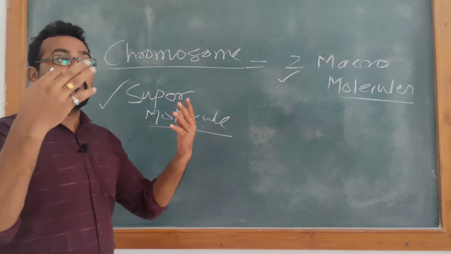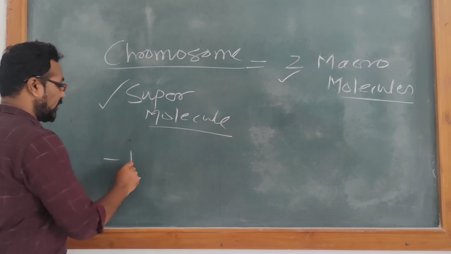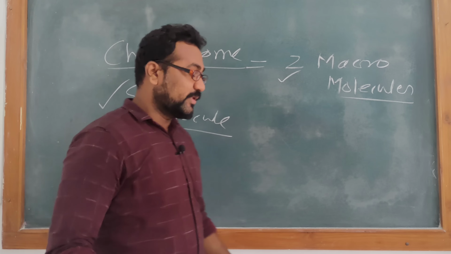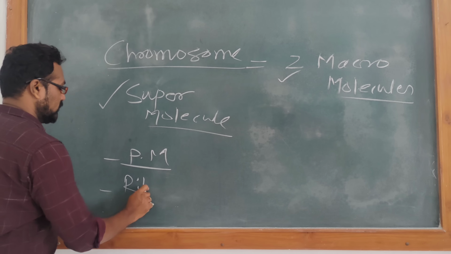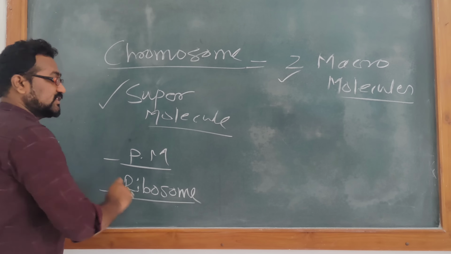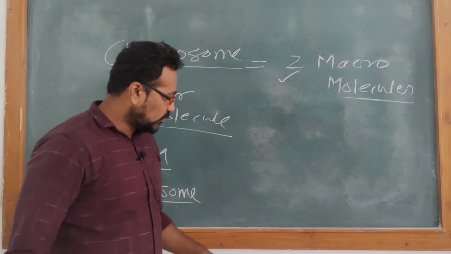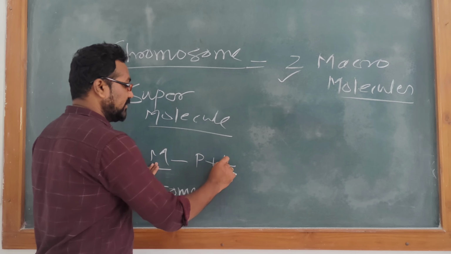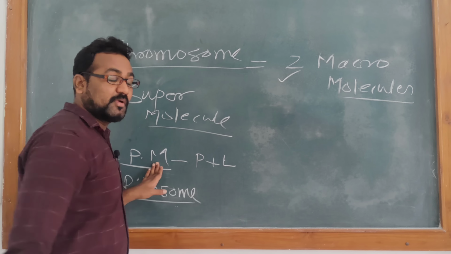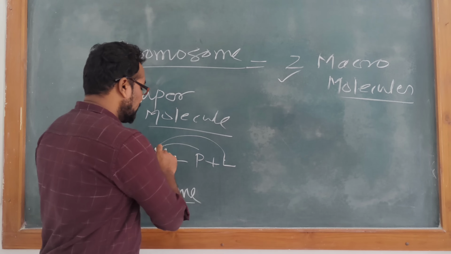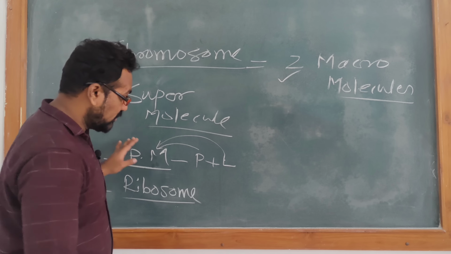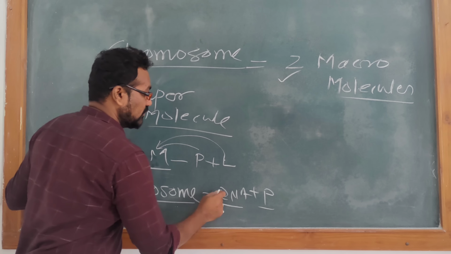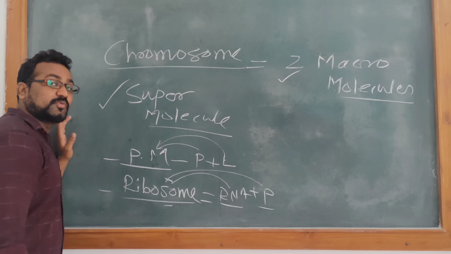Likewise, we have many other supermolecules. For example, the plasma membrane is a very famous supermolecule. We have the ribosome, which is also a very famous supermolecule. The components of plasma membrane, as you know very well, are protein plus lipid. Lipid is a type of macromolecule, protein is a type of macromolecule. When the two come together, they create the supermolecule, the plasma membrane. In the ribosome, RNA and protein come together and create the ribosome, which is a supermolecule.